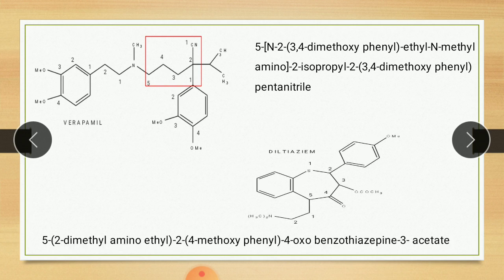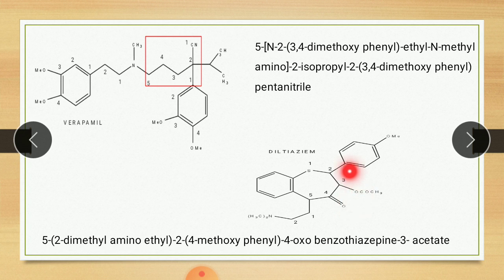Second drug, diltiazem. This is the structure of diltiazem. Looking at the structure, first we see the IUPAC name. Here 5 means this 5. On the 5th position this group is attached. Which group? 2-dimethylaminoethyl. Then on the second position this ring is attached, that is 2,4-methoxyphenyl. Then 4-oxo means this ketonic group.